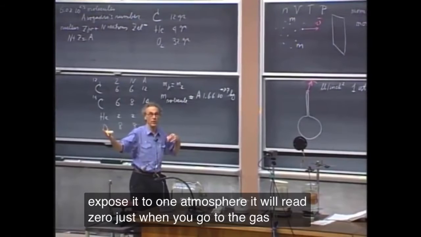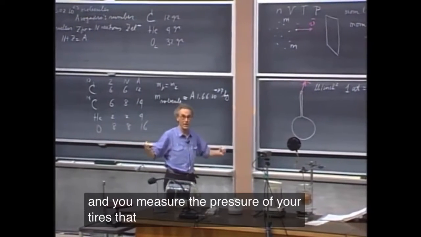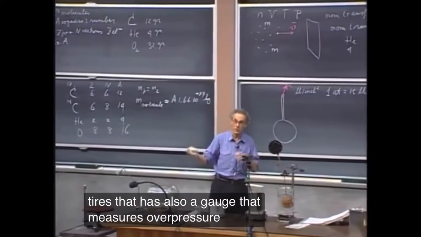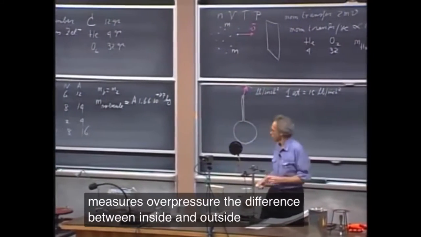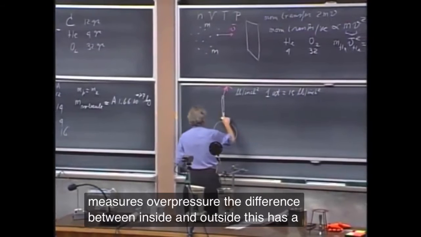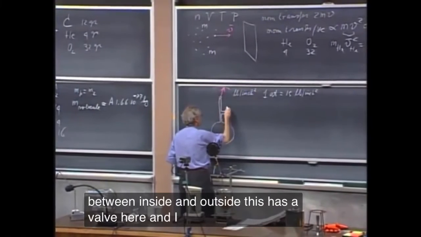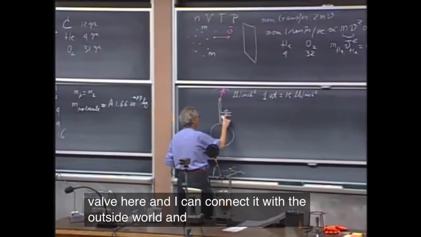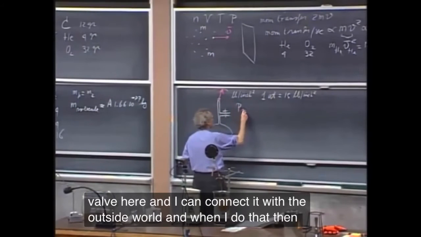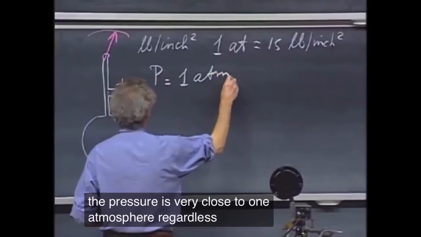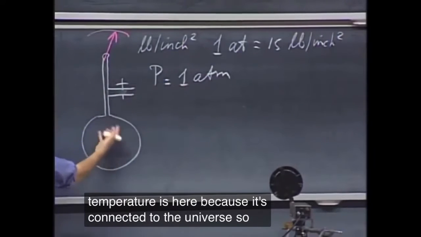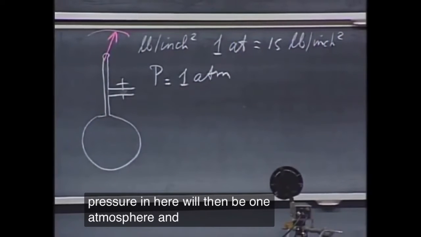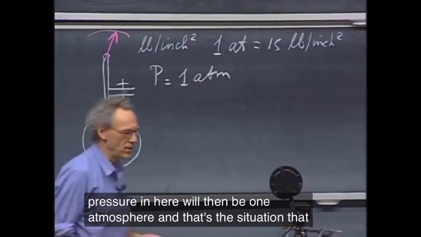Just when you go to the gas station and you measure the pressure of your tires, that is also a gauge that measures overpressure, the difference between inside and outside. This has a valve here, and I can connect it with the outside world, and when I do that, then the pressure is very close to 1 atmosphere, regardless of what the temperature is here, because it's connected to the universe, so the pressure in here will then be 1 atmosphere. And that's the situation that we have now.